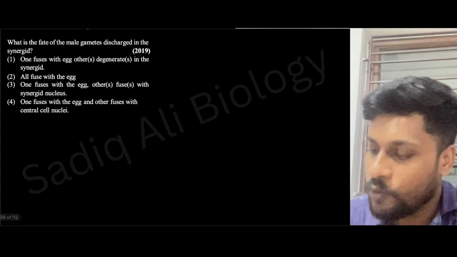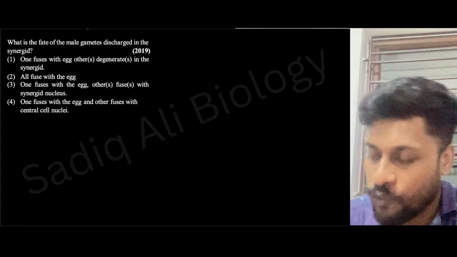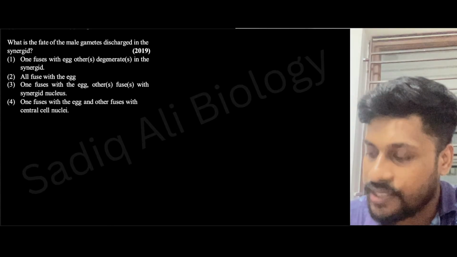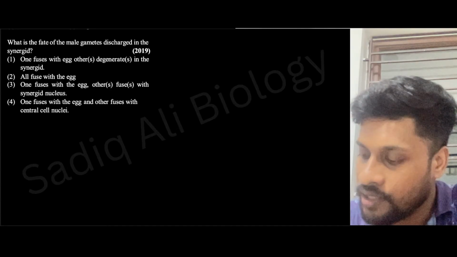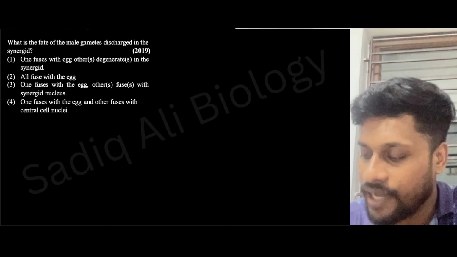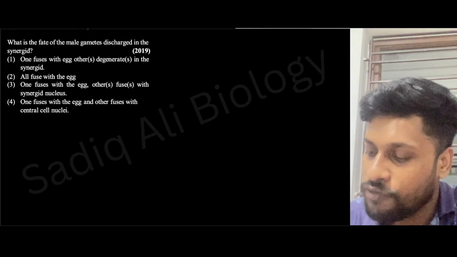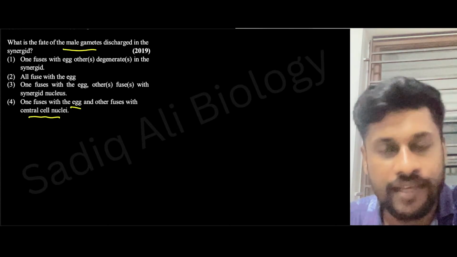Next, what is the fate of male gamete discharged in the synergid? One fuses with the egg, other degenerates in the synergid. Or, one fuses with the egg, other fuses with the synergid nucleus. Or, one fuses with the egg and other fuses with the central cell nuclei. Guys, what will be the answer here? One will be fusing with the egg, other will fuse with the central cell nuclei.